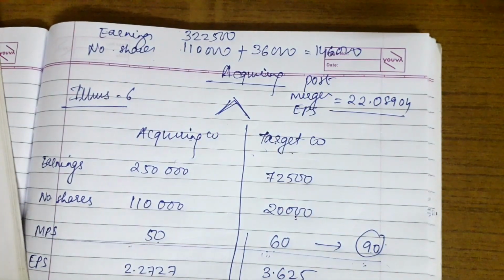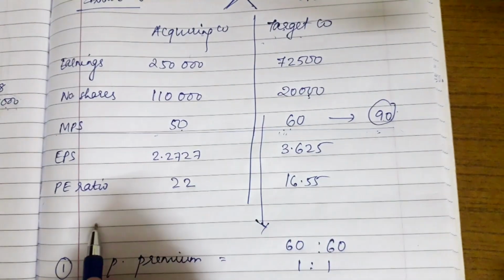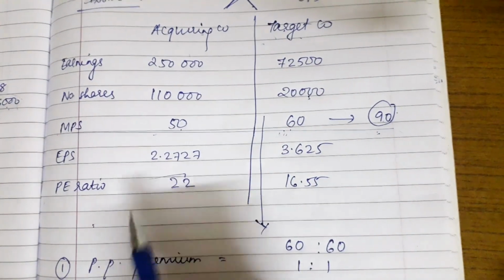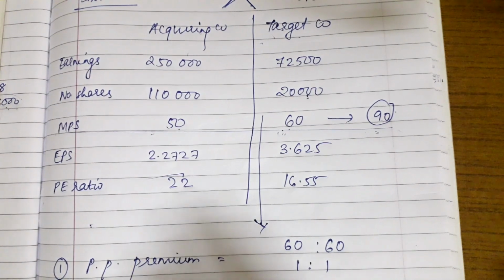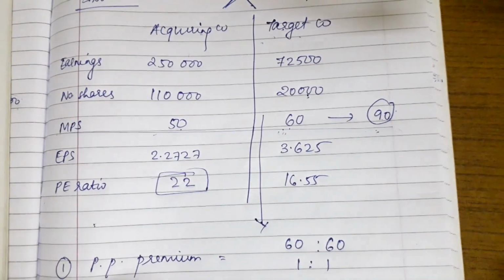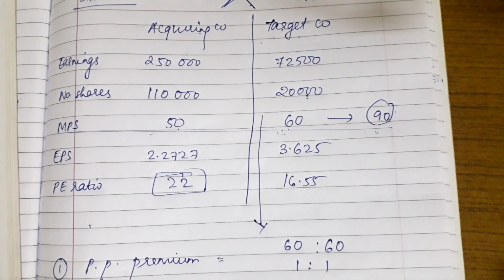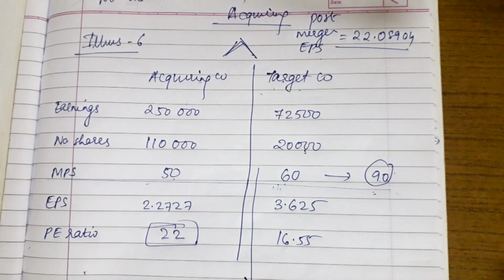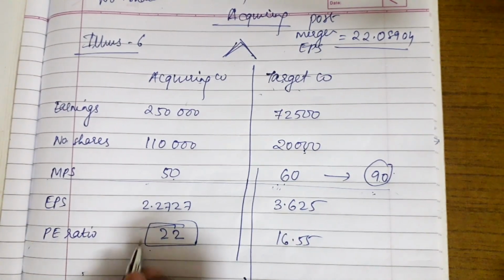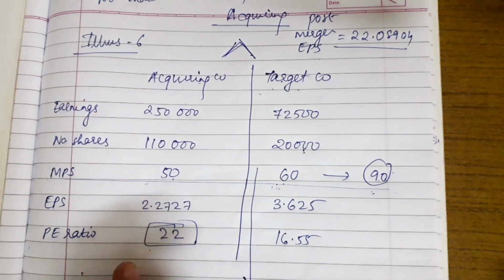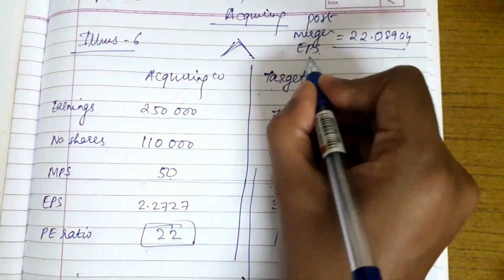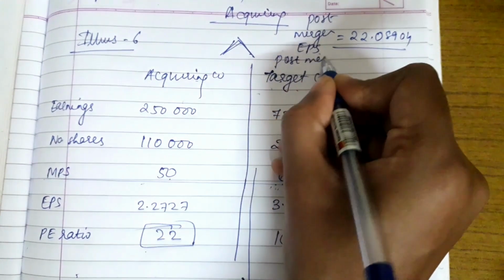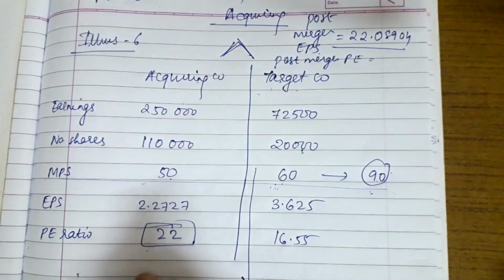Okay, now fifth question is pre-merger EPS of the acquiring company, which we have already calculated. Pre-merger EPS is 2.2727. Pre-merger P/E ratio is 22, which we have also calculated. Now they are asking post-merger share price. We have post-merger EPS, and the question has stated that post-merger P/E ratio is going to remain the same as the pre-merger P/E ratio. So the post-merger P/E ratio is the same, 22.